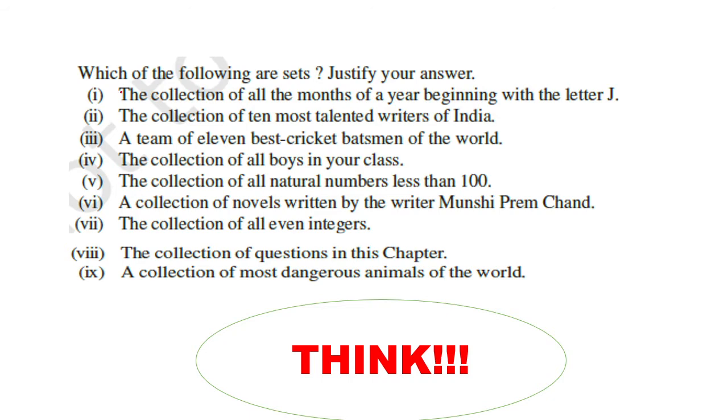First question is: which of the following are sets? The collection of all the months of a year beginning with the letter J. Is this a set? Yes, obviously this is a set, because if you collect all those months having first letter as J, you can write it like this. First is January, then June, then July. So only these 3 months will be in this set. So this is a set. This is a well defined set.